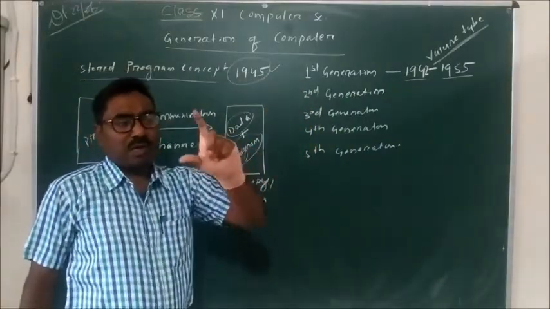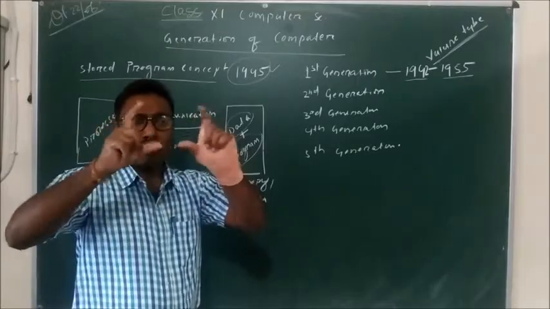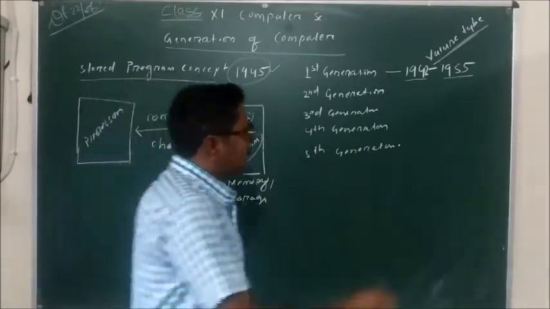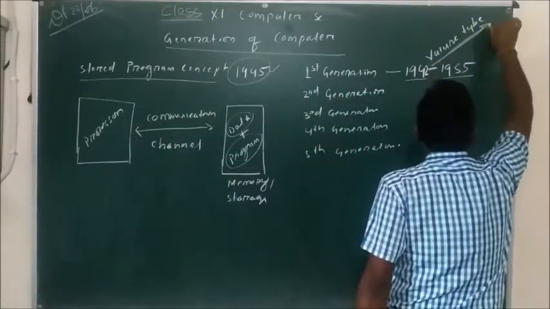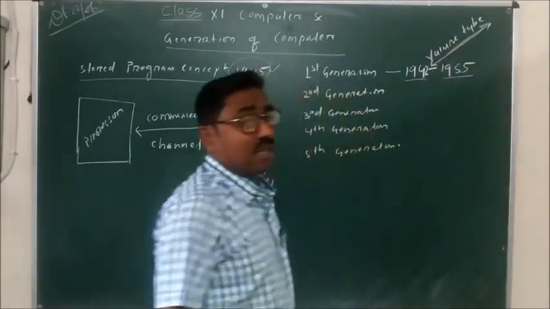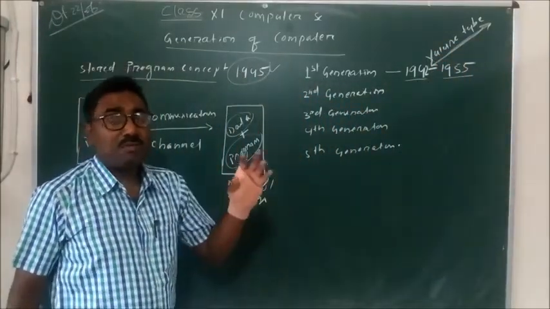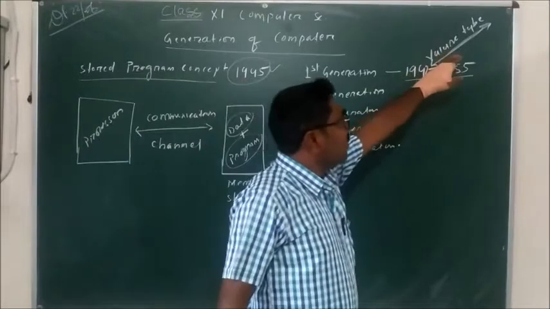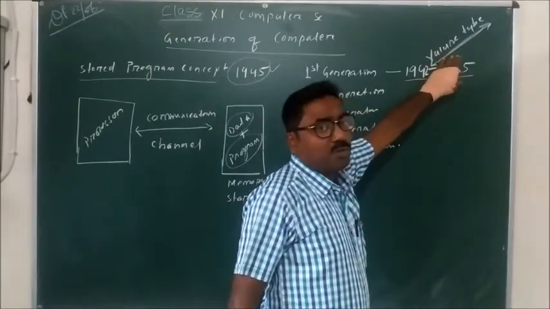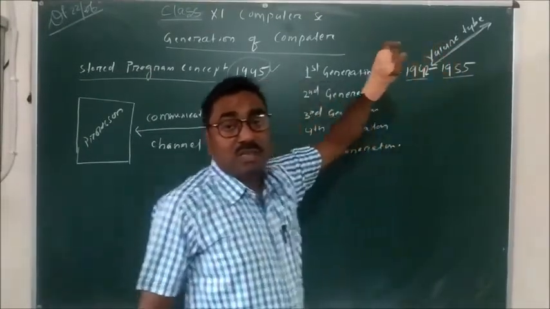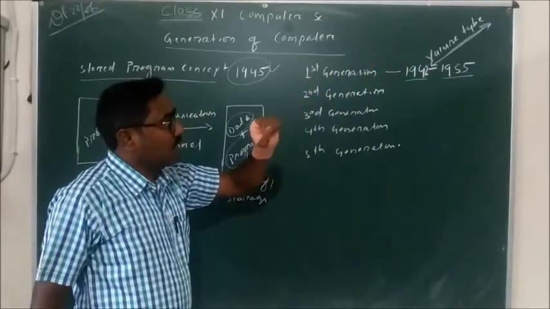The demerit and drawback of the vacuum tube is that a huge amount of heat is generated, and the physical size of the computer is also very large.